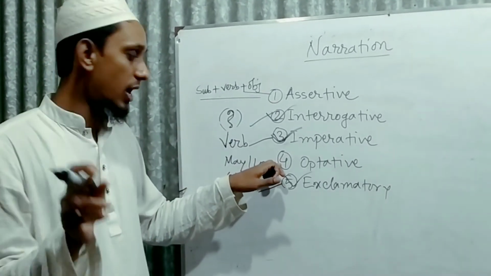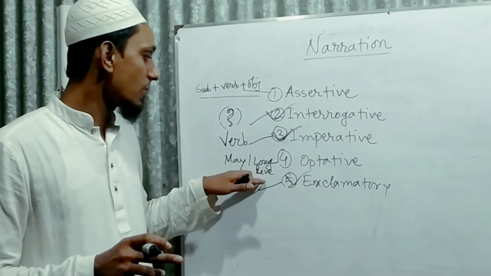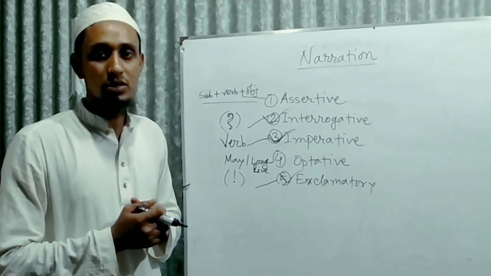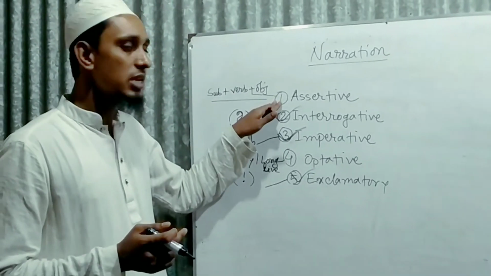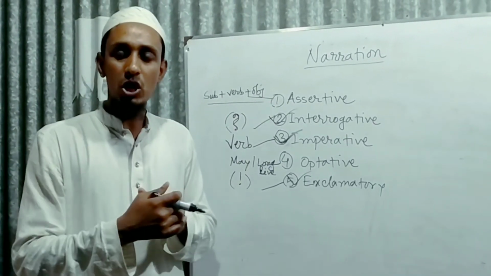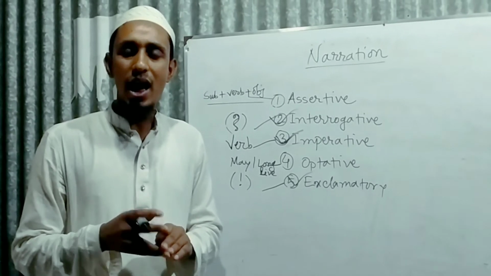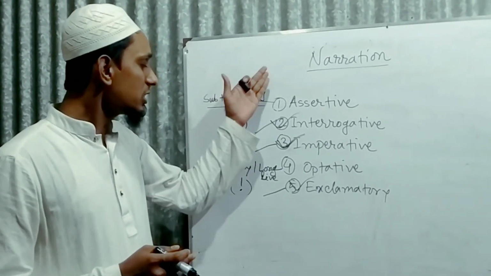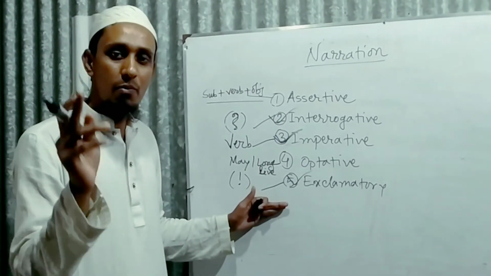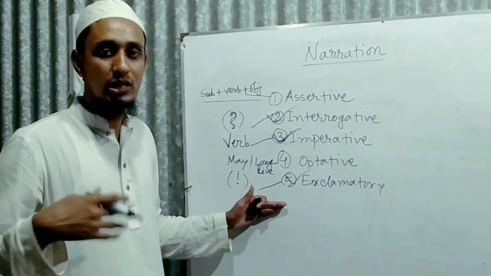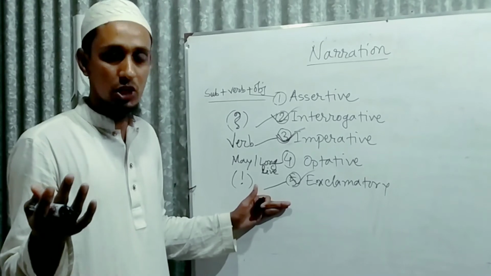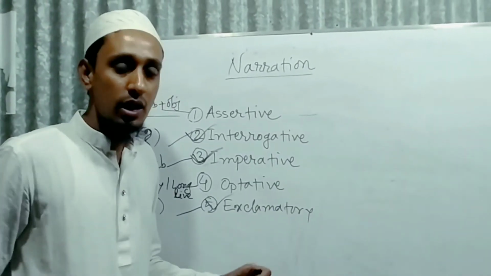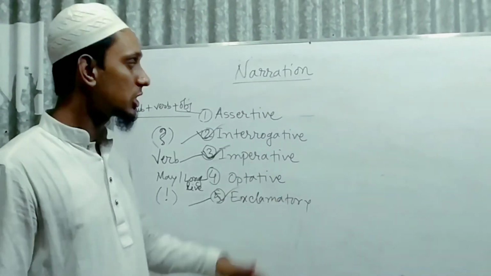Already I have told you that if you find may or long live at the beginning of the sentence, you can call it an optative sentence. And what is assertive sentence? An assertive sentence consists of one subject, one verb, and object. That is assertive sentence. So it is very well to memorize or keep in mind that sentences are 5 and their structures.